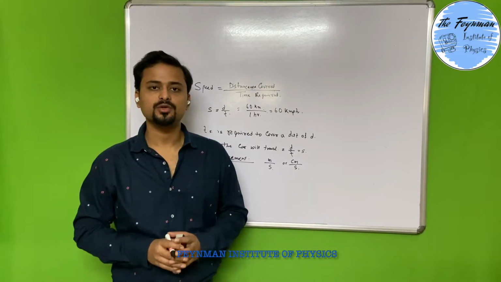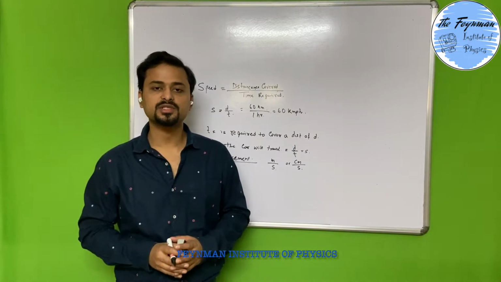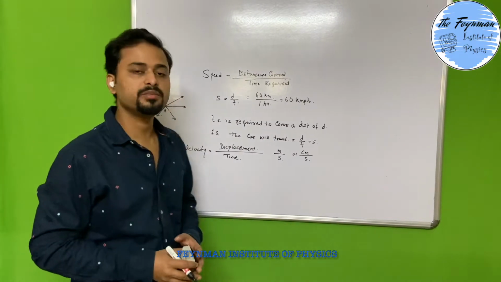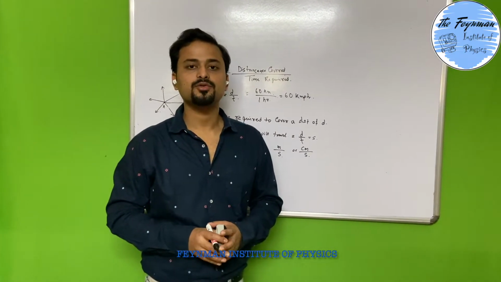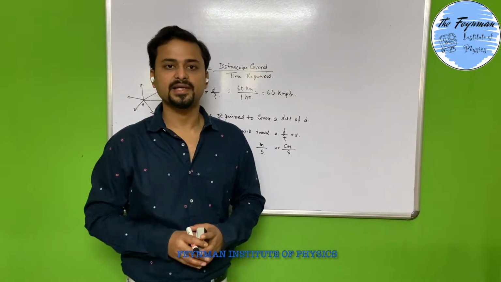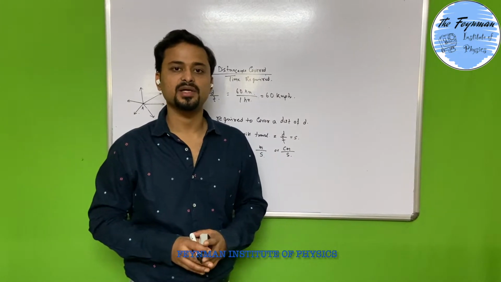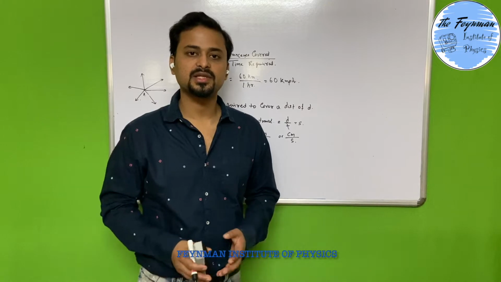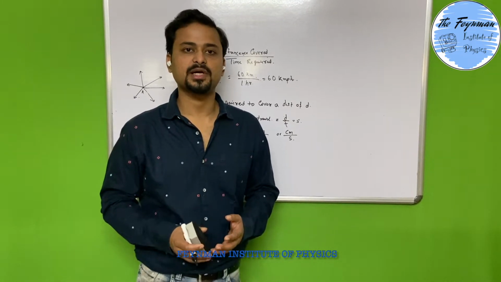Now see, during its motion, if the car is not changing its direction of motion, then speed and velocity have the same meaning, because in that case we do not need to specify the direction in which the car is traveling, because it is traveling in the direction in which it was previously traveling.